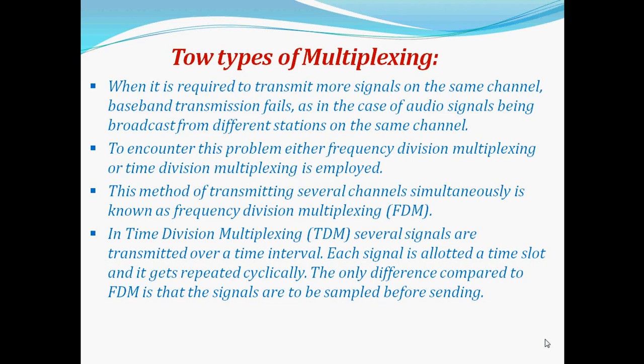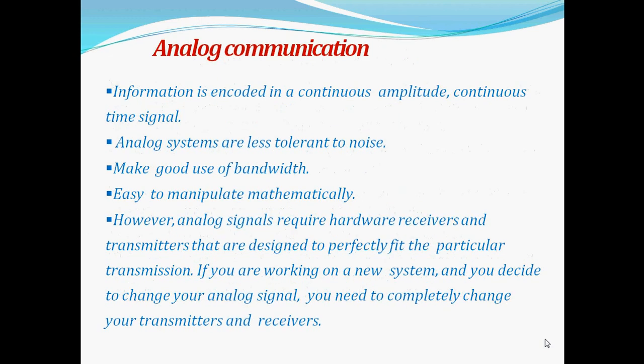In time division multiplexing, several signals are transmitted over a time interval. Each signal is allotted a time slot and it gets repeated cyclically. The only difference compared to FDM, frequency division multiplexing, is that the signals are to be sampled before sending. Now we will see the analog communication.